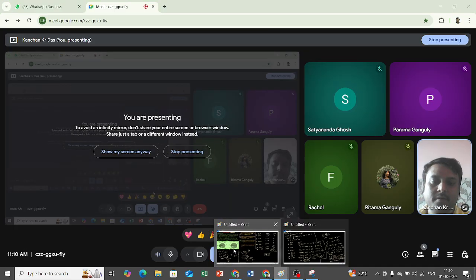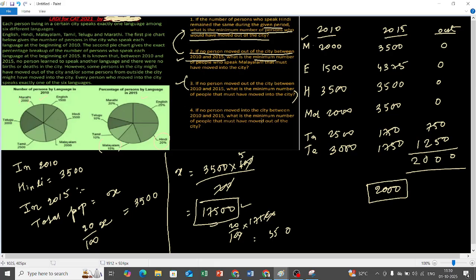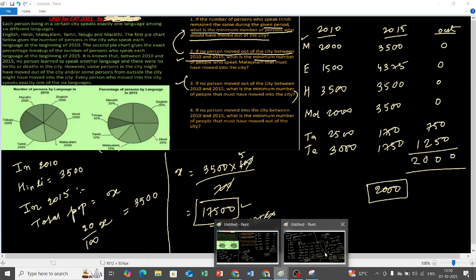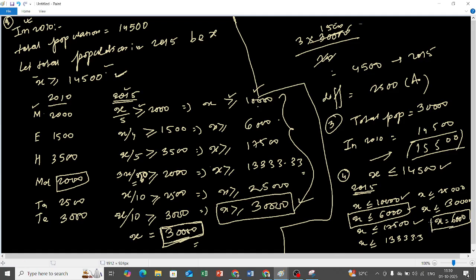Now what is the question? If no persons moved into the city, what is the minimum number of people that must have moved out of the city? So total population in 2015 is 6,000. Total population in 2010 is how much? 14,500.